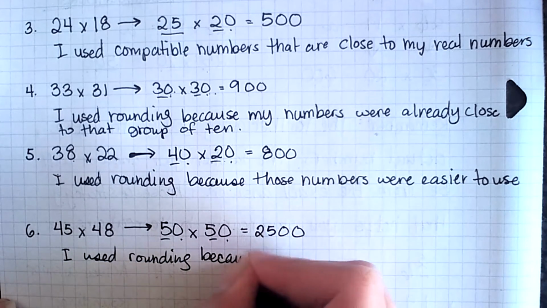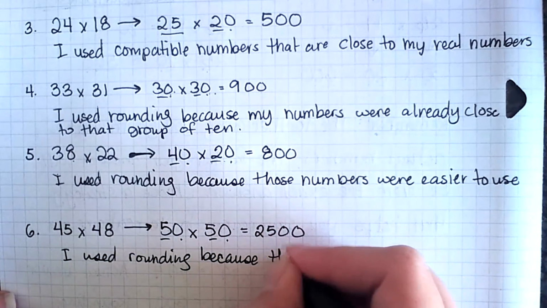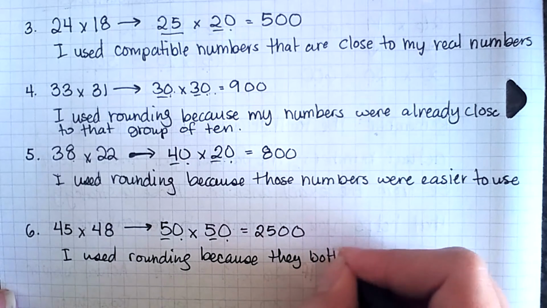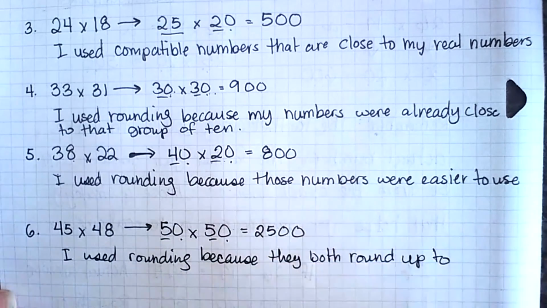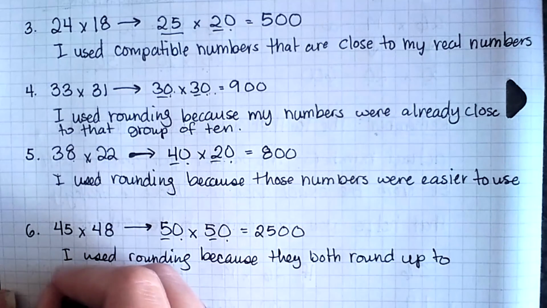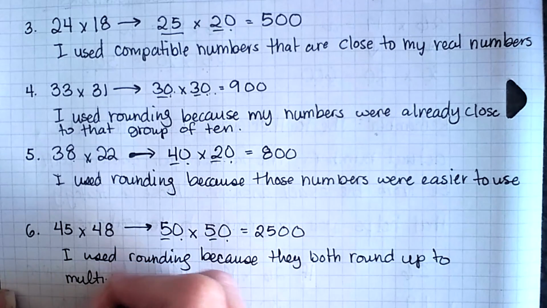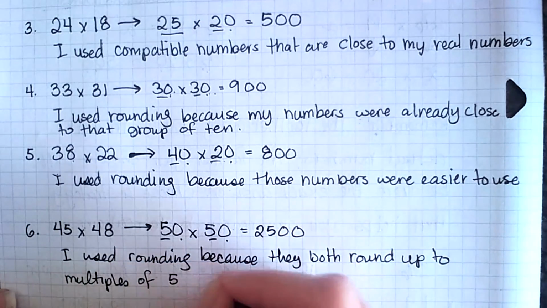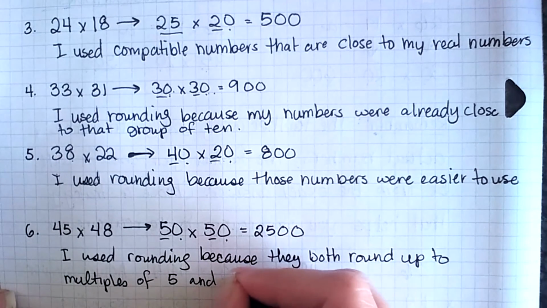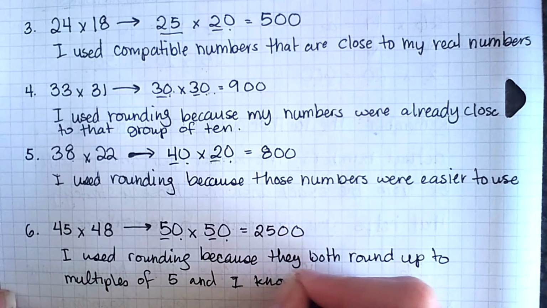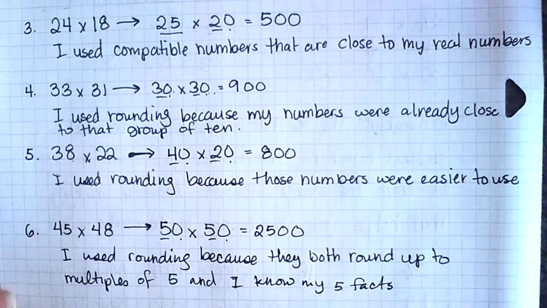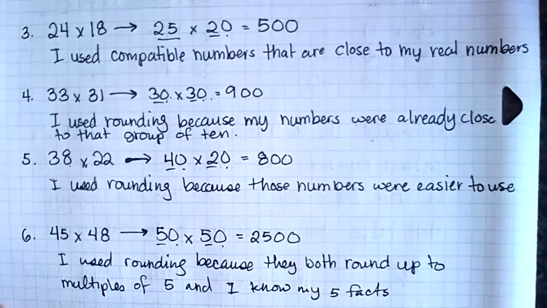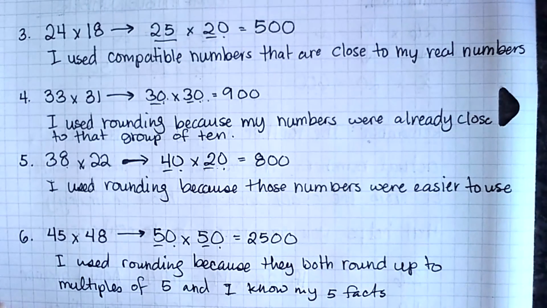I use rounding because we both round up to multiples of 5, and I know my 5 facts. So any reason that you want to give is fine, as long as it makes sense.